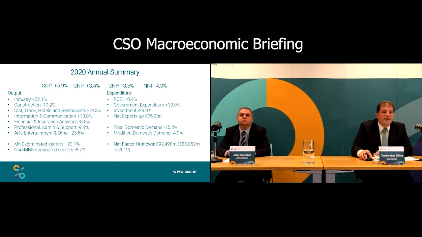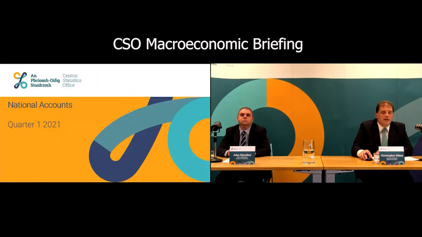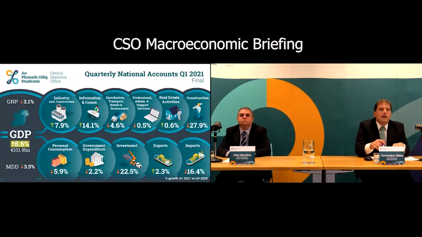Now, I'll move on to the quarterly. When looking at the quarterly numbers, you have to remember we have a new base here. We've recast the annual, and the quarterly series is built off that annual base. So you have a whole new set of numbers to look at. So what are the main items?